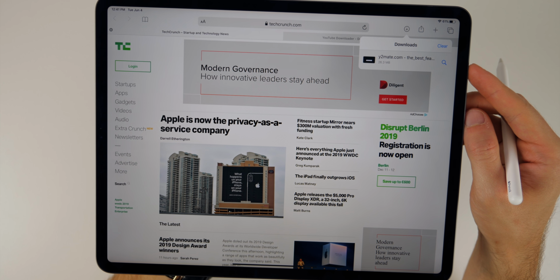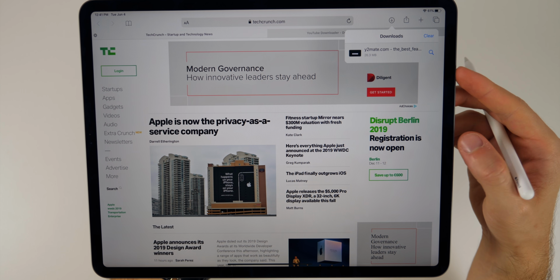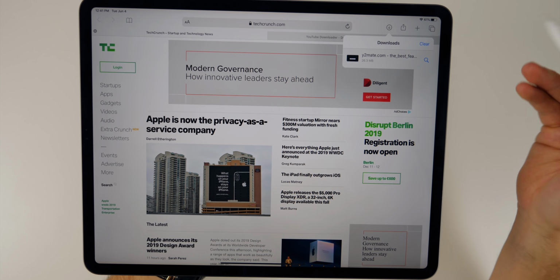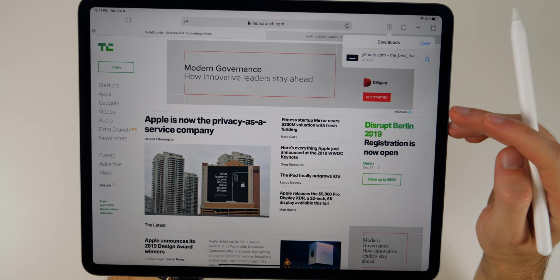So for those of you asking if you can download movies and music and things like that, yes, you can download full like Blu-ray rip videos and things like that. You can download full movies, you can download full albums and everything. There's no limit to the downloads here in Safari.